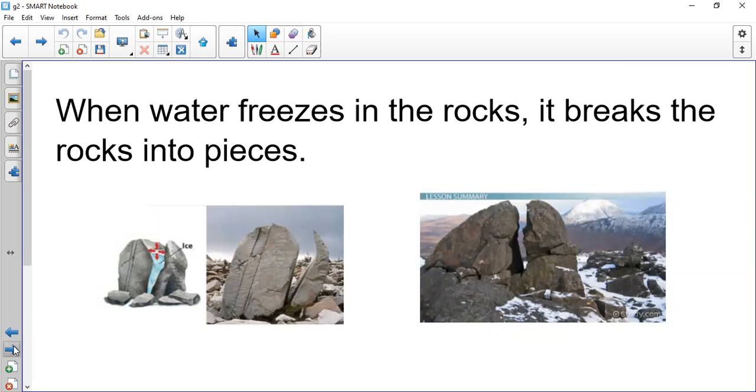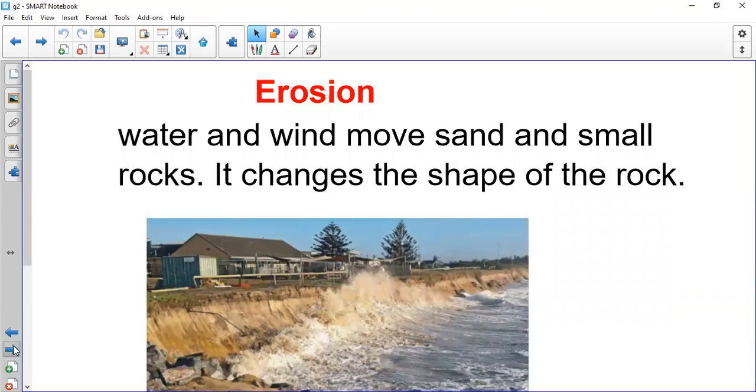And we said that when water freezes in the rocks, it breaks the rocks into pieces. So in weathering, wind and water break rocks into pieces. After this, what happened to the broken rocks?